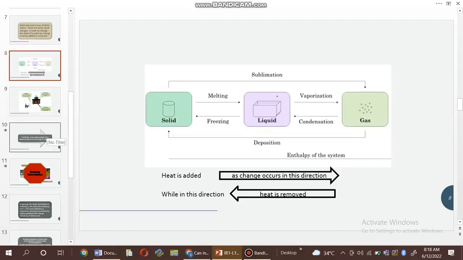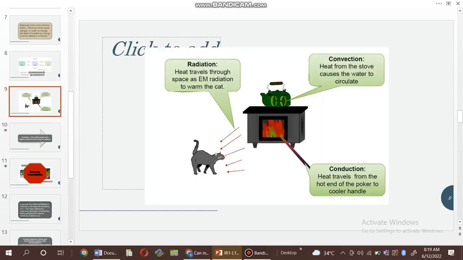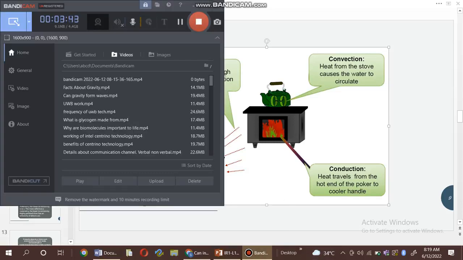Also you can see here, emissivity is the relative ability of an object's surface to emit energy by radiation. Radiation heat transfers through space as EM radiation to warm the cat. Heat from the stove causes the water to circulate. Conduction: heat travels from the hot end of the poker to the cooler handle.